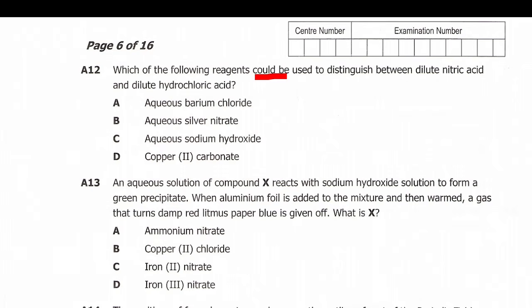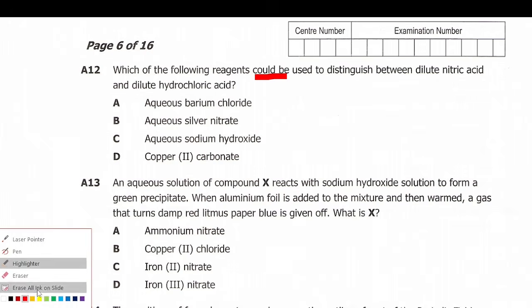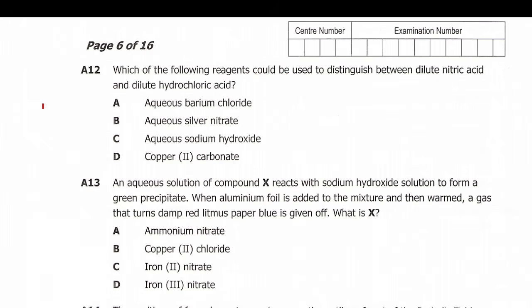So here the concept they're trying to use is you should know which salts are soluble and which salts are insoluble, which forms a precipitate. So for example, if you take hydrochloric acid and react it with barium chloride, what are you going to form?